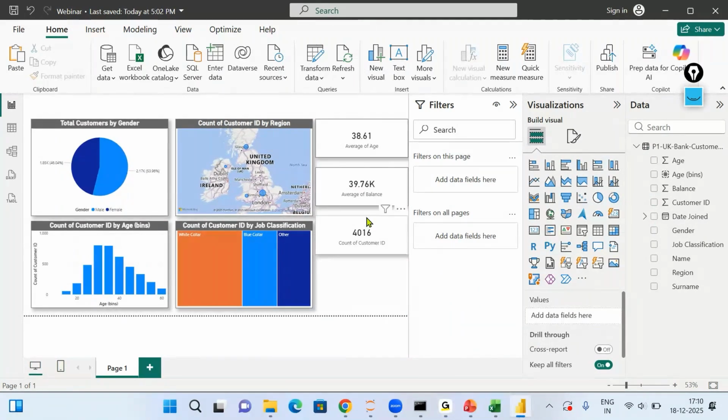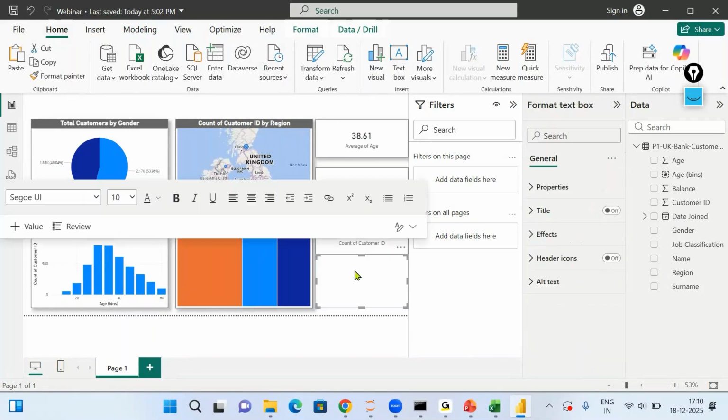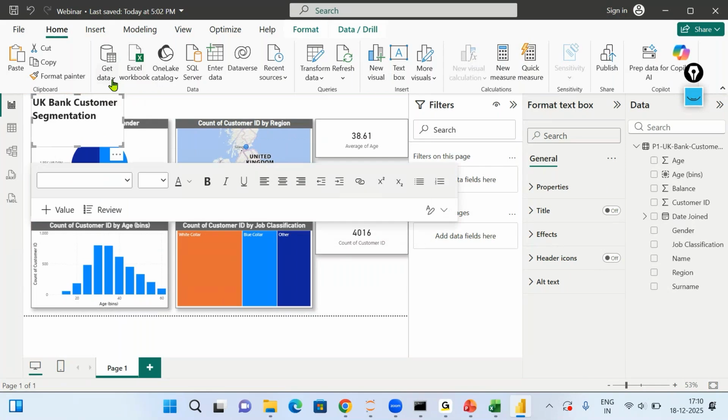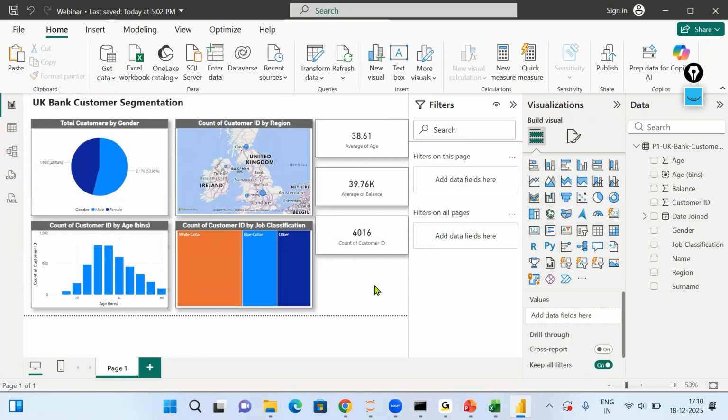Now, once this report has been created, I can also put a nice title over here. If I come over here on the text box at the top, I will write UK Bank Customer Segmentation. I can make it bold, and the title for this report is something I can adjust at the top, because every report should have a main title and then every chart should have a subtitle kind of thing through which we can understand what we are trying to represent in it.